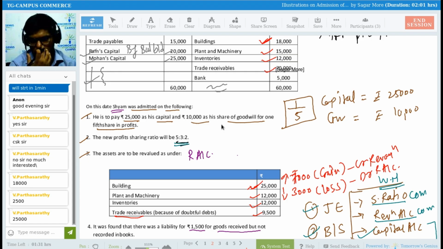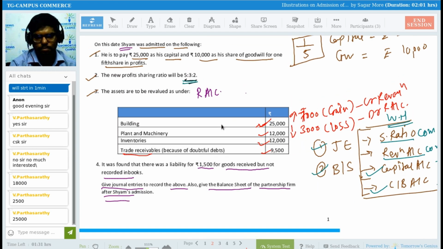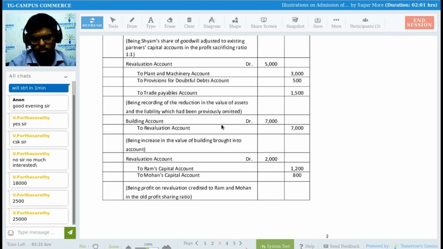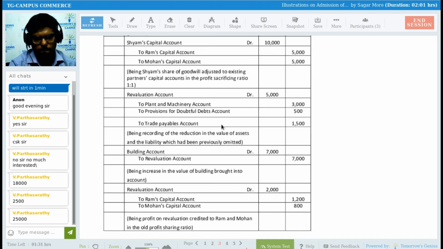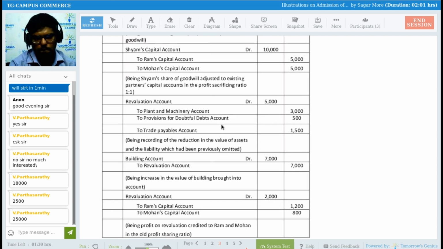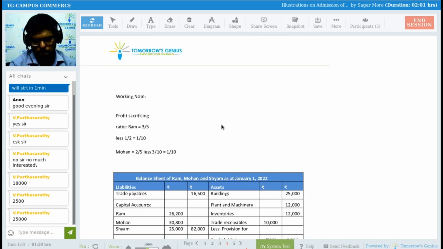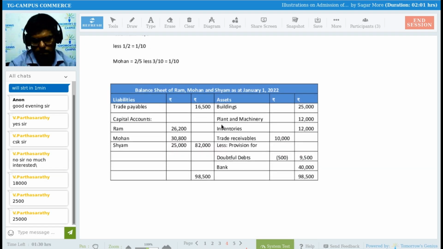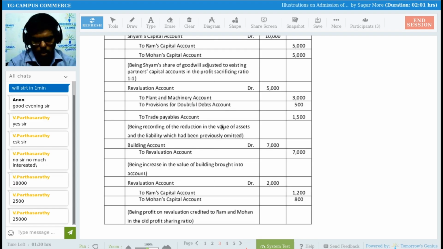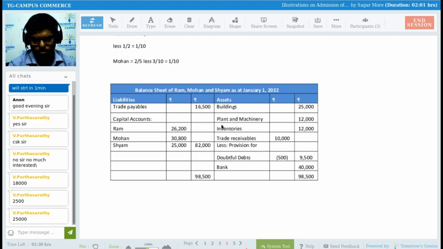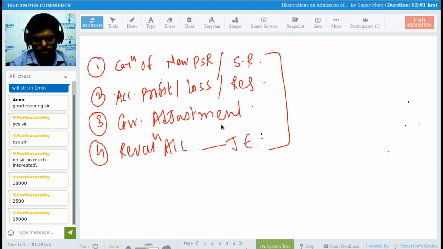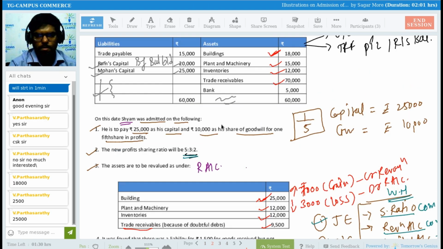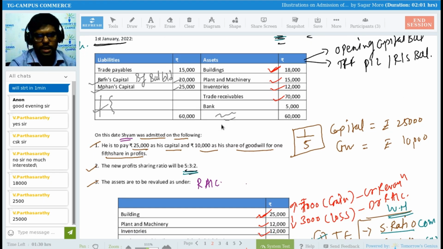Okay. So trade receivable is 9,500 today. What was the previous value of trade receivable? It was written as 70,000, let me check once again. See, this trade receivable is not 70,000.